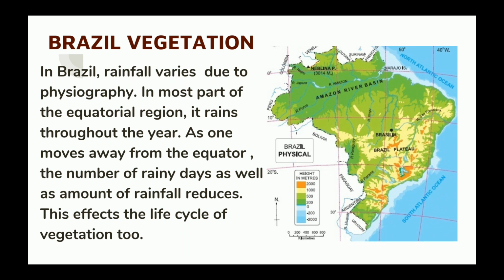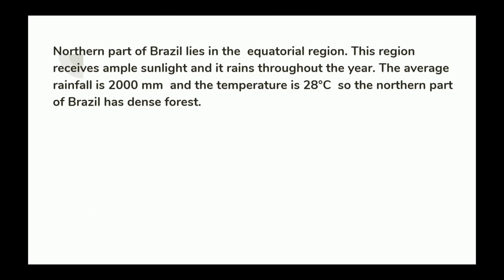If you look at the map, you'll understand the green is on the northern side. As you come down, you can see the shade becomes lighter. It comes to yellow color. The northern part of Brazil lies in the equatorial region. This region receives ample sunlight and it rains throughout the year. The average rainfall is 2000 mm and the temperature is 28 degrees Celsius. So the northern part of Brazil has got dense forest.